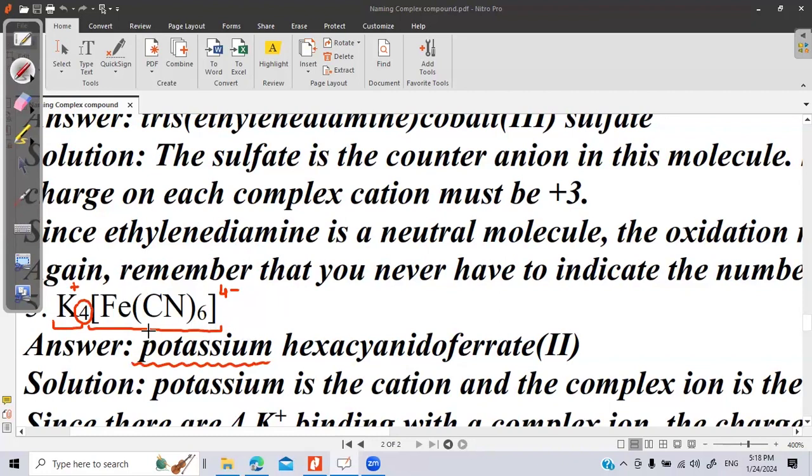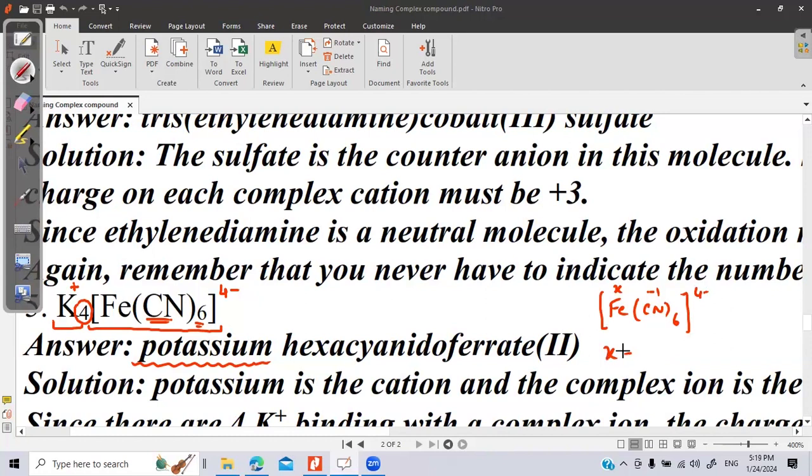Now let us come to the meaning of this complex. Hexa means 6. Cyanido means CN. What is the oxidation state of iron? Let us calculate. Fe, we don't know the charge on it. CN has -1 oxidation state. There are 6. Overall charge on this complex is negative.